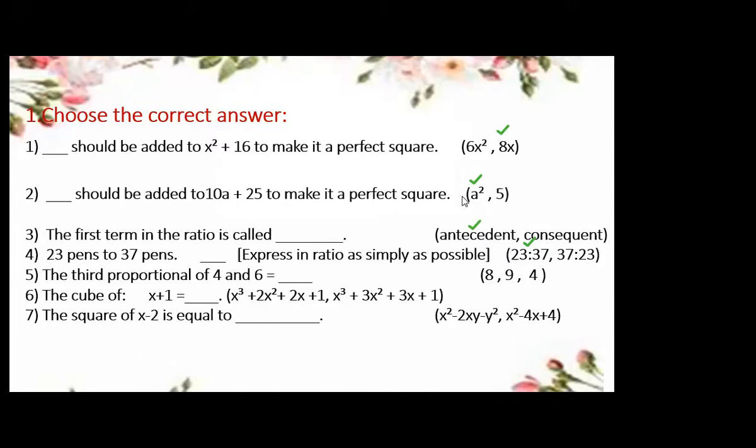Yes, Sanya is there. Sanya, give me the answer. The answer is 9. How can we solve this question? We get 4 ratio 6, 6 ratio x, right? Yes, miss. Then, miss, we have solved this question.